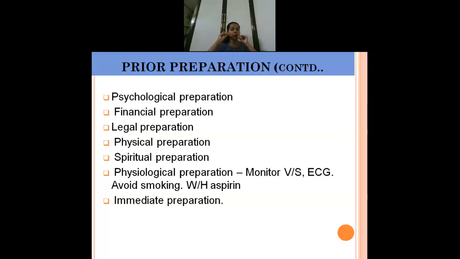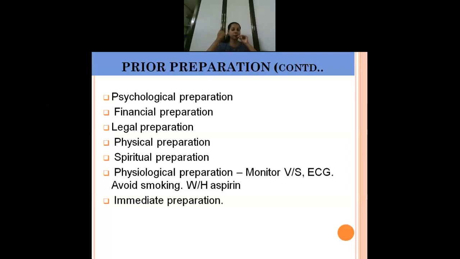It will range from 1 lakh to 4 or 5 lakhs, more than that also, depending upon the condition of the patient. So they have to get financially prepared, so explain this to them. Next is to take consent. It is a major surgery. The patient's party as well as the patient have to agree to the surgery. So take the consent and explain the complications or risks of the surgery.